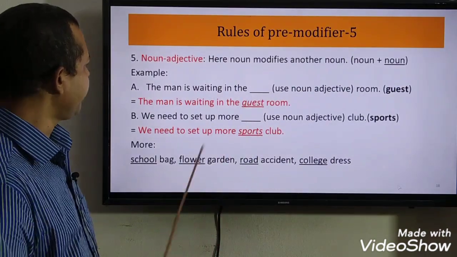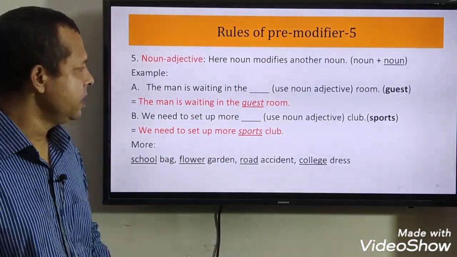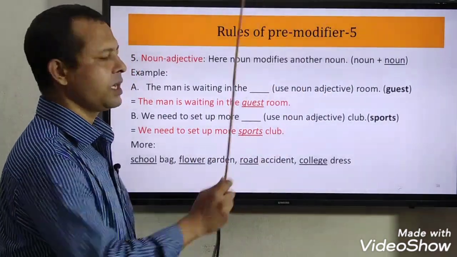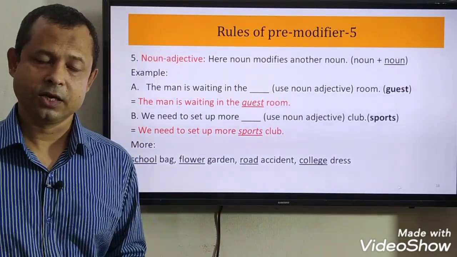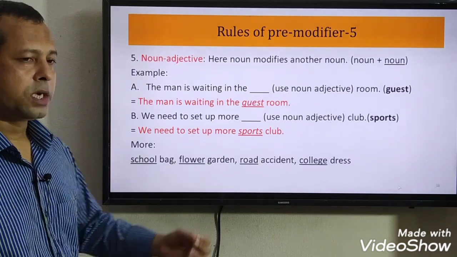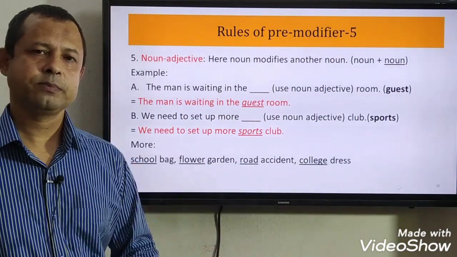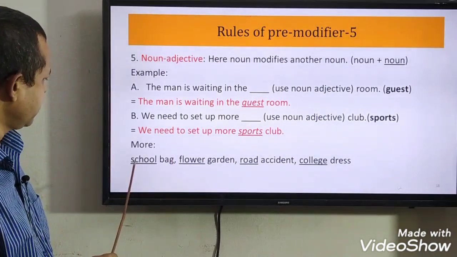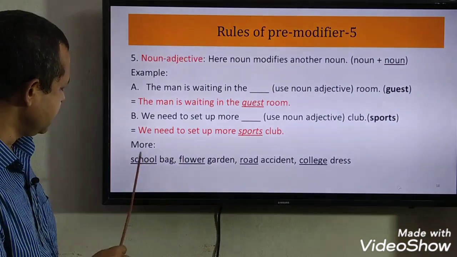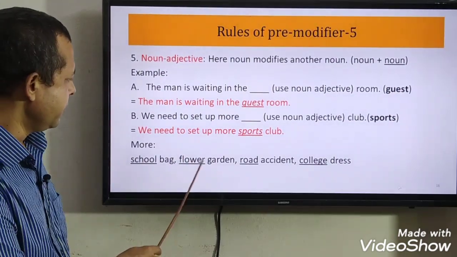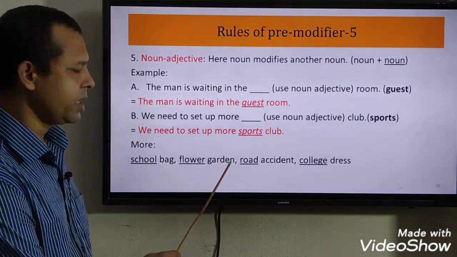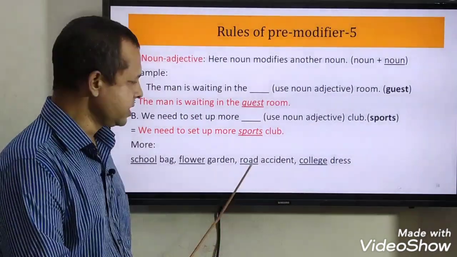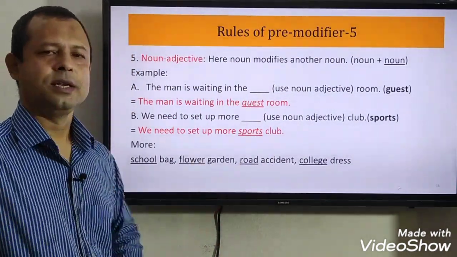Rule number 5, noun adjective. You have to understand it very clearly. Here a noun modifies another noun. One noun comes before another noun and describes the second noun. See an example. School bag. School is also a noun, bag is also a noun. Here school is a noun adjective. Flower garden. Flower is a noun, garden is also a noun, but flower is a noun adjective. Road accident. Road is a noun, accident is a noun, road is a noun adjective.